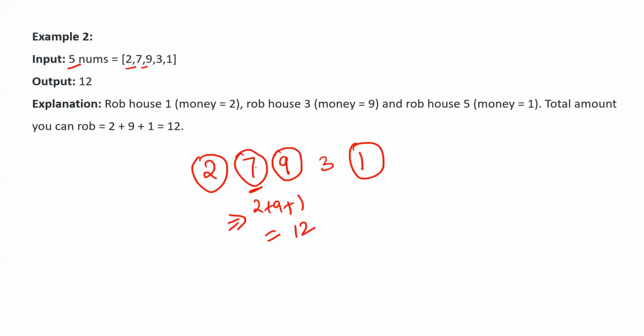If you are starting from here, this one can't be taken, right? 7 and then 3. 7 plus 3, 10. 10 amount of money you can steal. Now we want maximum. So maximum will be what? This 12. Hence 12 is our answer.